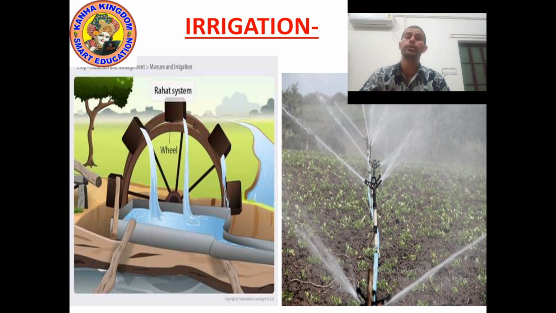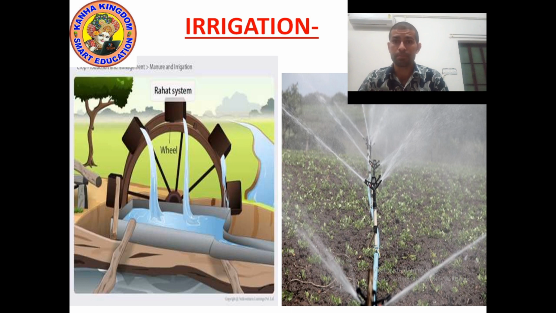Nowadays we use different methods of irrigation. Can you tell me the name of this modern time irrigation method, in which water is coming out sprinkling? This is the sprinkler method. Nowadays we use the sprinkler method and the drip method, means drip system.